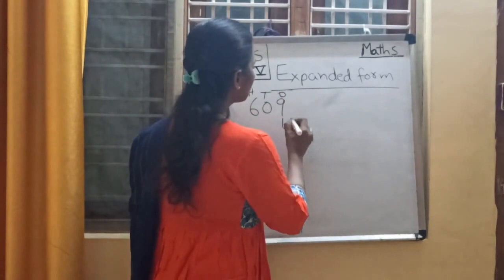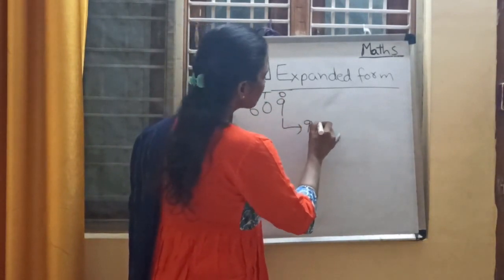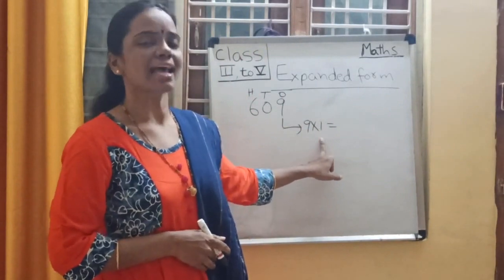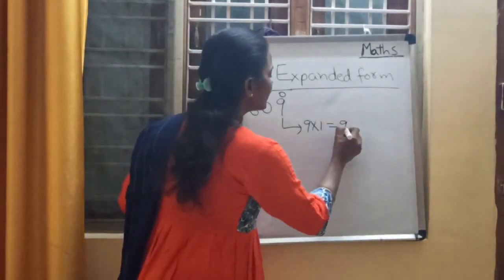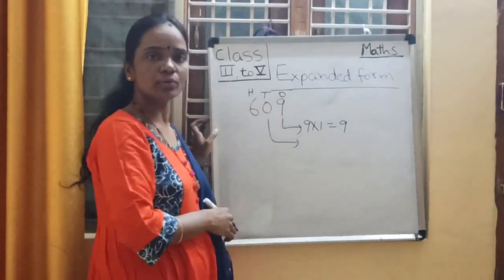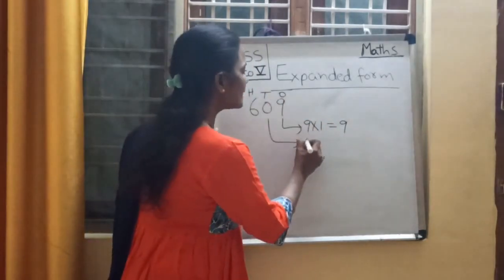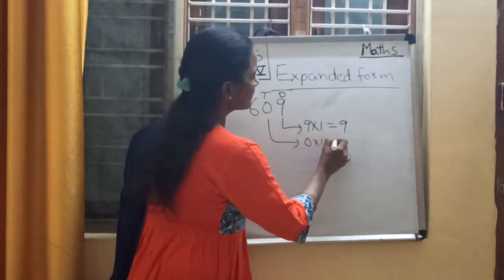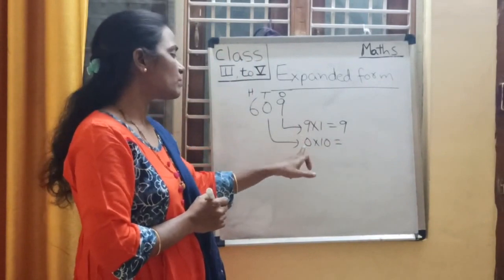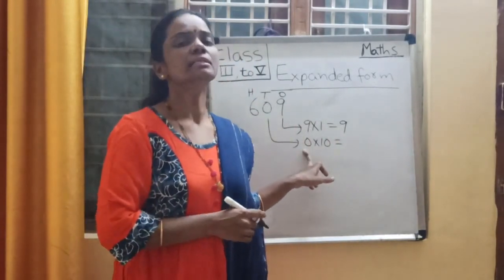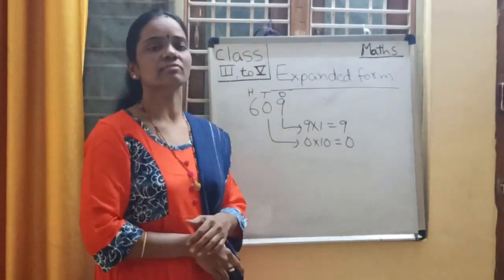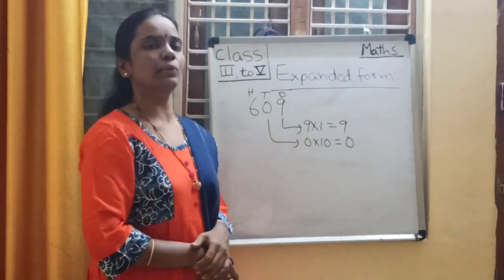As 9 is in ones place, 9 ones are how much? 9. Very good. 9 is the place value of 9. What is the place value of 0? 0 is in tens place. 0 into 10 is equal to how much? When a number is multiplied by 0, the answer is 0. So 0 is the place value of 0. 0's place value is always 0.